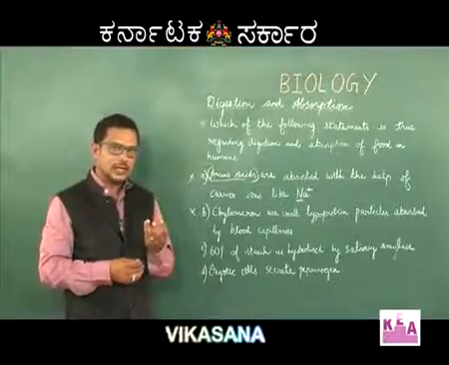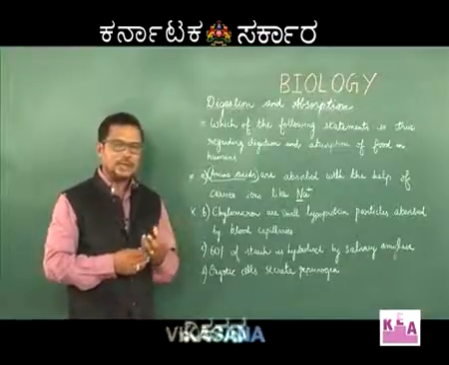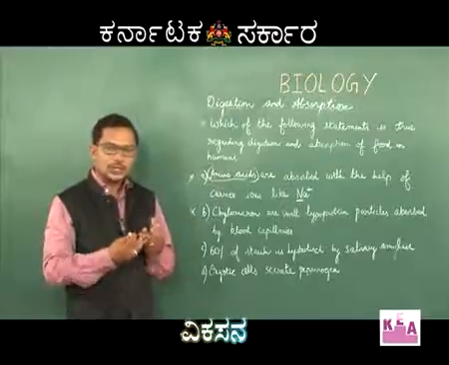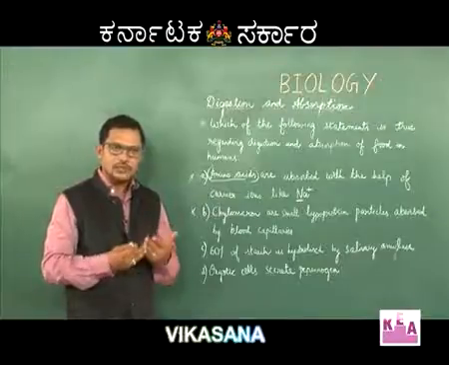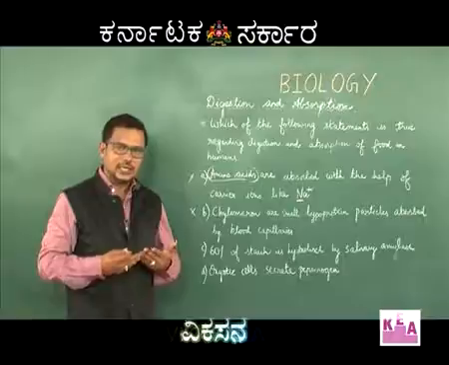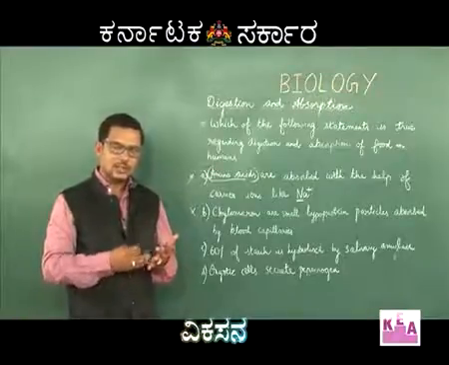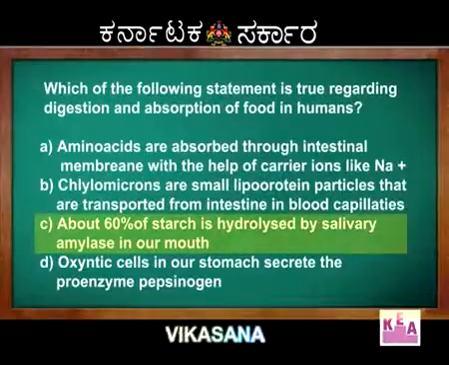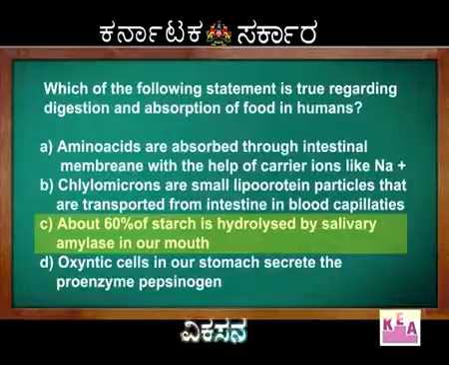The saliva contains a carbohydrate enzyme, salivary amylase, that converts starch into maltose. 60% of the carbohydrate is digested in the mouth. The remaining 40% is digested in stomach and small intestine by maltase, sucrase and lactase. So, the answer is C, that is 60% of starch is hydrolyzed by salivary amylase.